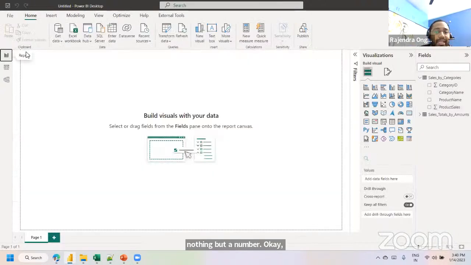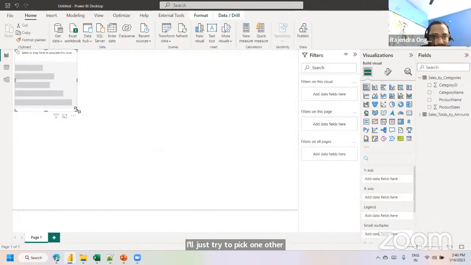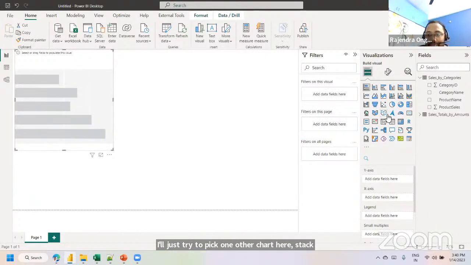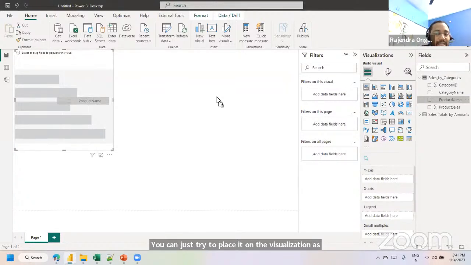So how are we going to drag and drop? See here in the reporting part, I want to showcase an insight based on product name wise, what is the total product sales? I'll pick one of the charts here, stacked bar chart. I'm interested to see the product name wise total product sales. Just drag and drop here, or manually place it on the visualization, either on the canvas or in this particular fields pane.